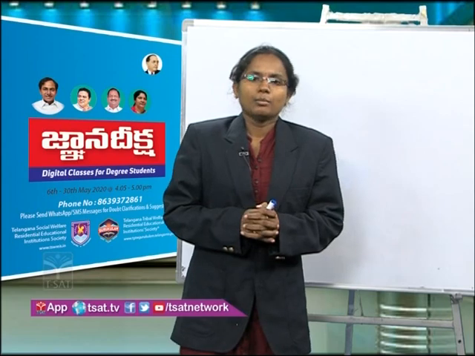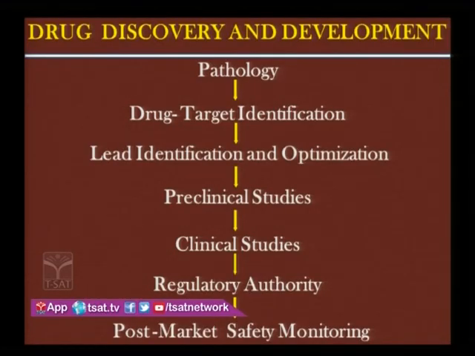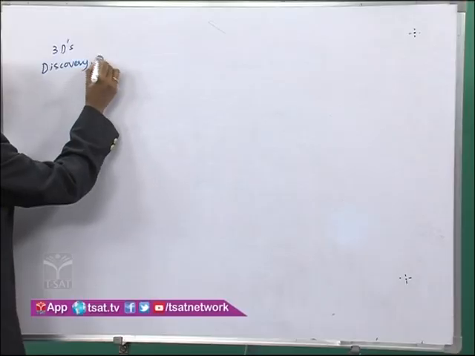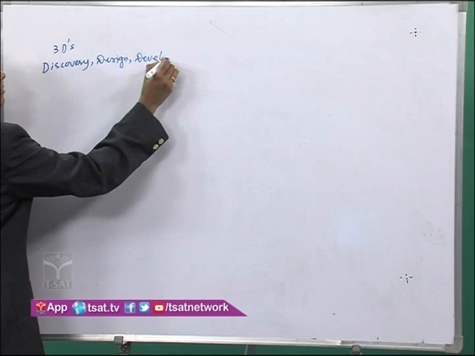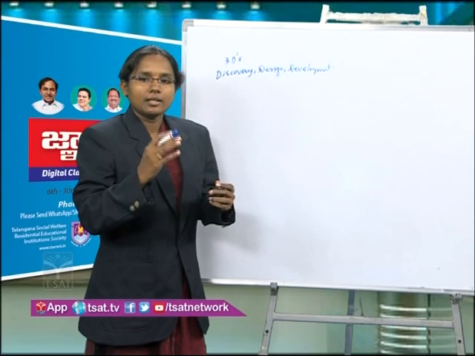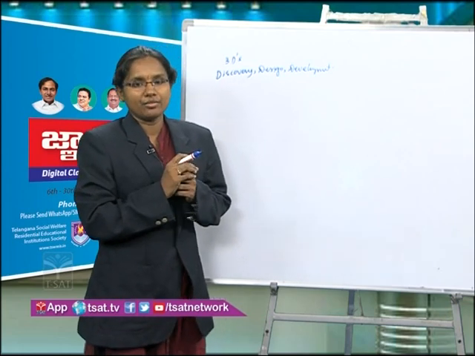Let us see briefly what are the steps involved in drug discovery and development. Medicinal chemistry is all about 3 Ds. One is discovery, design and development. Okay, so let us see the stages involved in this drug discovery and development very briefly.